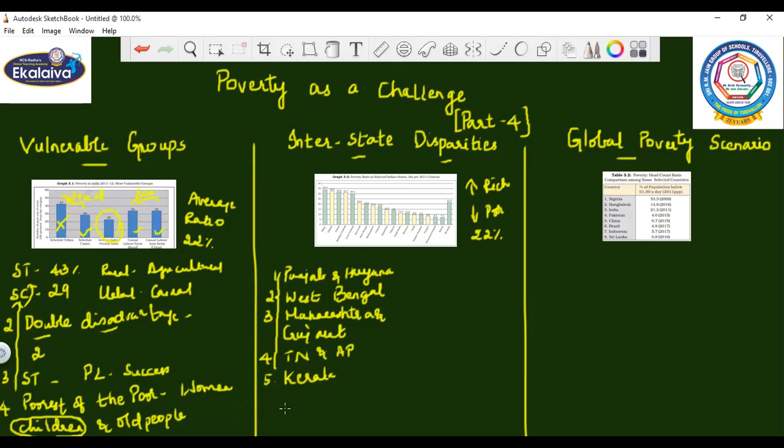Now, which state is in a very critical position as far as its poverty line is concerned? It is Bihar and Odisha. These two states stand on the first two gradations of poverty line, where they are not able to reduce their poverty line, and even the government is striving hard to make them successful in reducing their poverty level.